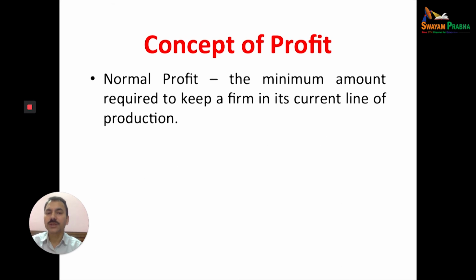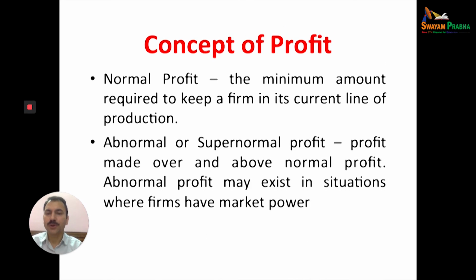Normal profit is the minimum amount required to keep a firm in its current line of production. We'll discuss in the next lecture what normal profit is in the case of the market, when we have perfect competition, monopoly or monopolistic competition. That's why we are discussing these concepts: normal profit, supernormal profit or abnormal profit.